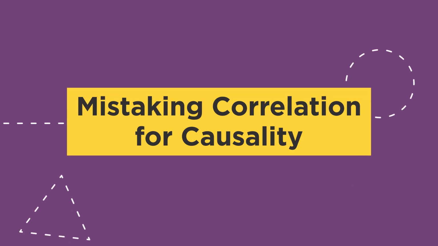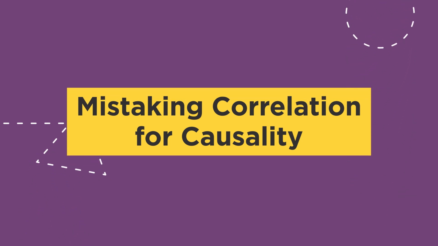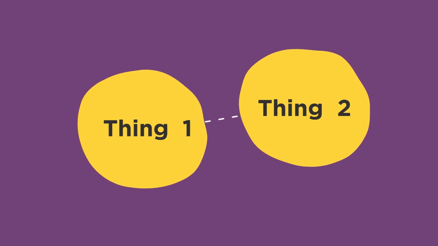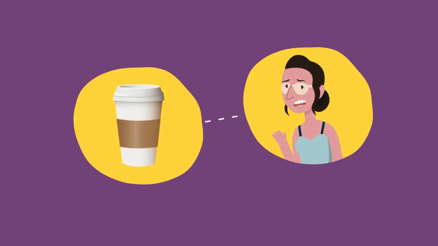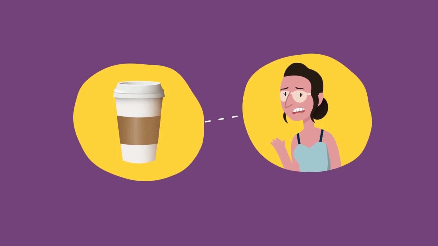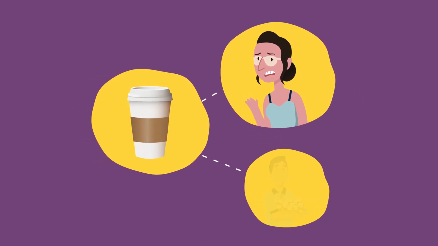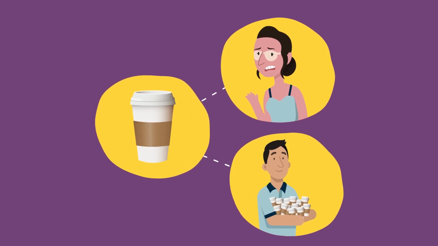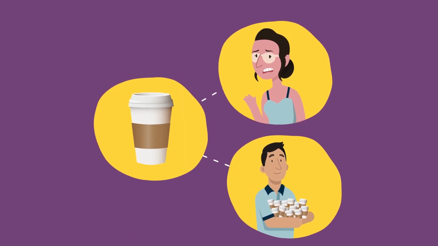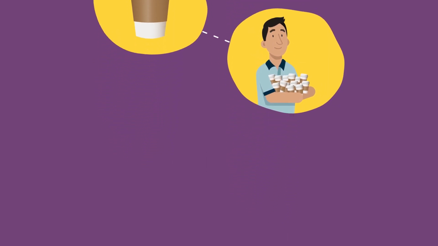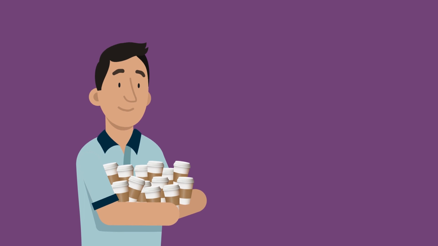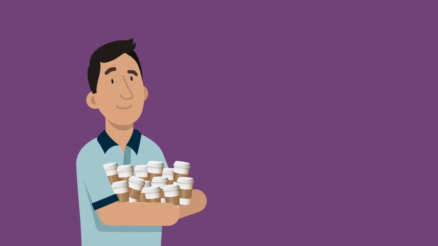Mistaking correlation for causality. The fact that there is a relationship between two things does not mean that one has caused the other. Suppose we compare your likelihood of getting sunburn with the amount of coffee you drink. Suppose we find that people who drink 4 or more cups of coffee a day report fewer incidents of getting sunburned than people who drink less coffee. Does that mean 4 plus cups of coffee protects against sunburn? It hardly seems very plausible.